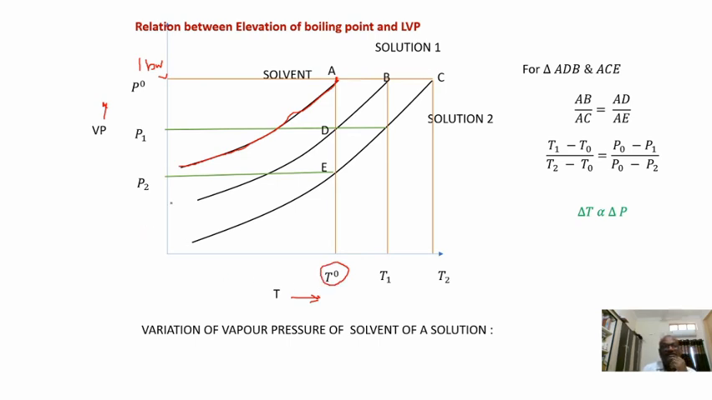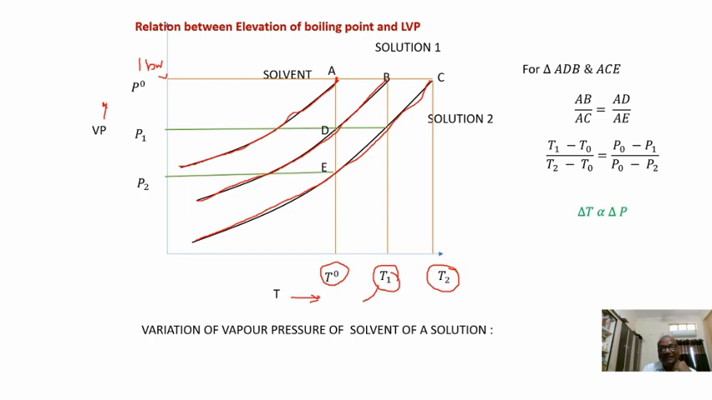Next, in case of solution 1, again, as the temperature increases, vapor pressure increases exponentially and finally becomes equal to external pressure, 1 atmosphere or 1 bar, at B. So this is the boiling point of solution 1, T1. You see T1 is greater than T0. Similarly, for the concentrated solution, solution 2, vapor pressure gradually increases and becomes equal to external pressure at point C. T2 is the boiling point of solution 2. Further, you can see the boiling point is increasing.